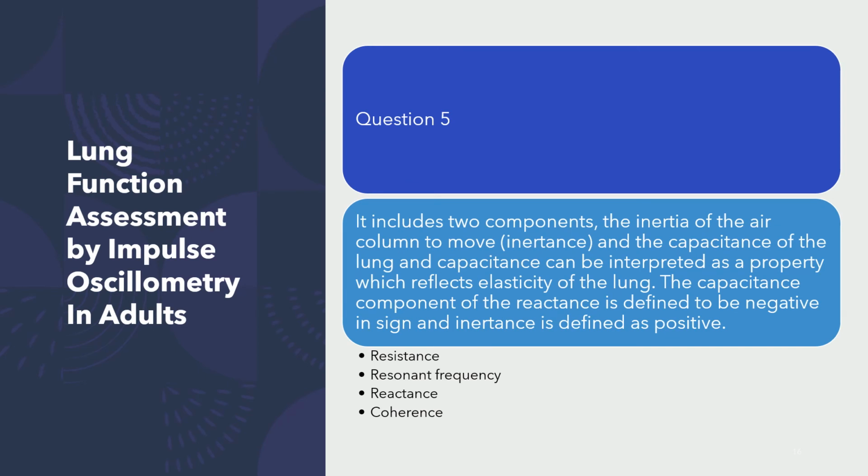Question number 5. It includes 2 components: the inertia of air column to move and the capacitance of the lung, and the capacitance can be interpreted as a property which reflects elasticity of the lung. The capacitance component of the reactance is defined to be negative in sign, where the inertiance is defined to be positive. So what am I talking about? Which one of these, resistance, resonant frequency, reactance, coherence, which one am I talking about?